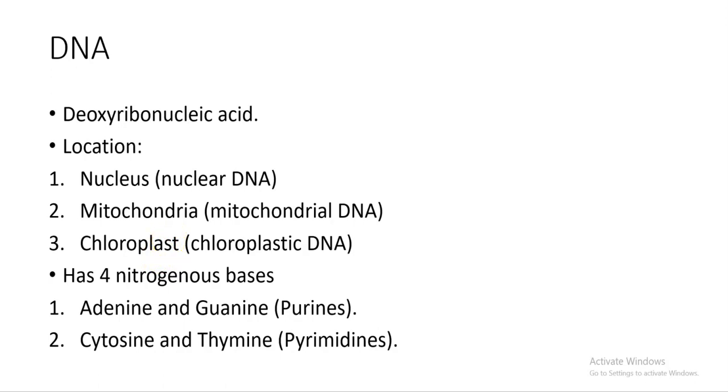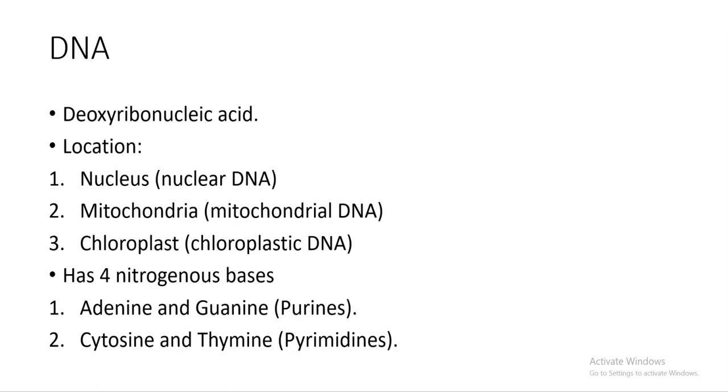You can also find some DNA in the mitochondria. We're also going to find the Y chromosome, which we will talk about when we do things like the out of Africa hypothesis later on. DNA in mitochondria is called mitochondrial DNA, and there's also a small amount of DNA found in the chloroplast, which is called chloroplastic DNA.